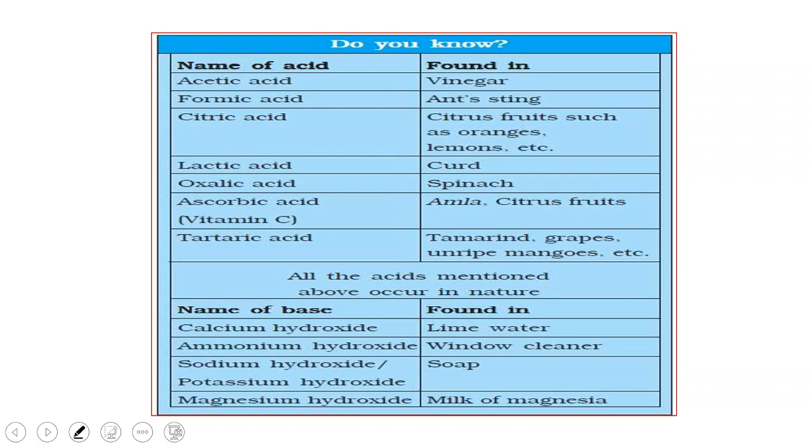hydroxide, known as lime water. Ammonium hydroxide is present in window cleaners, and soaps contain sodium hydroxide or potassium hydroxide. Magnesium hydroxide, or milk of magnesia, is present in antacid tablets or syrups. Most of the antacid tablets or syrups contain milk of magnesia. So these are the examples of some of the acids and bases.